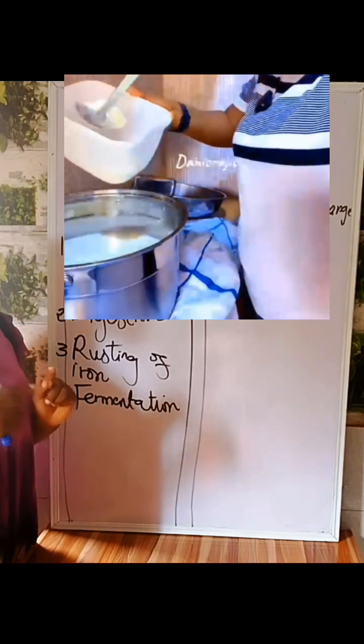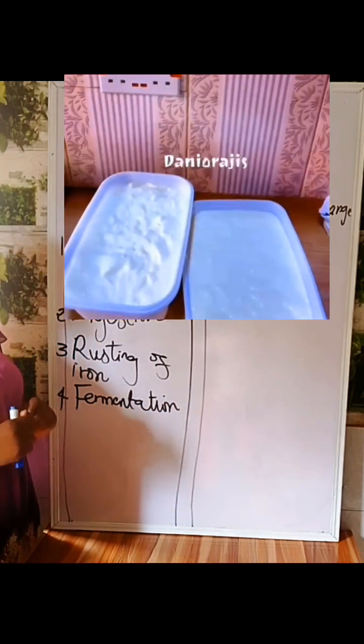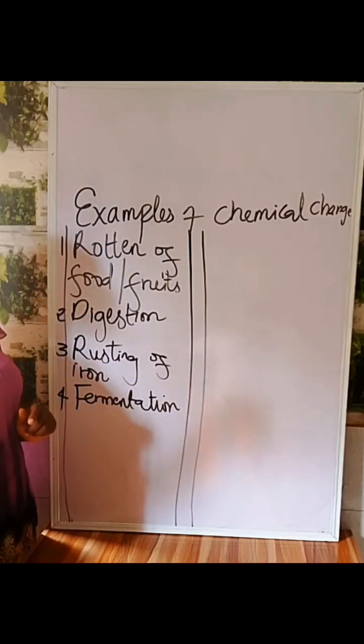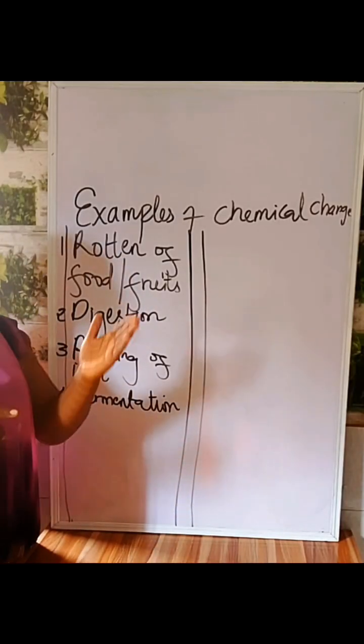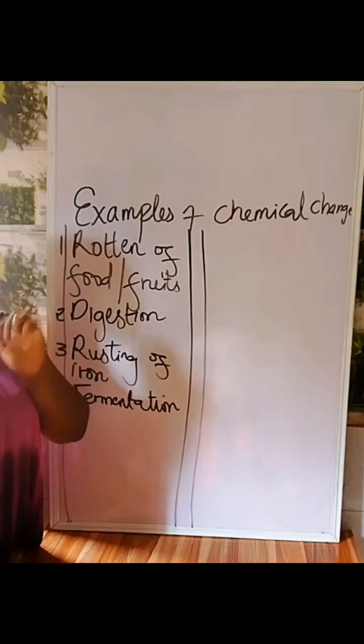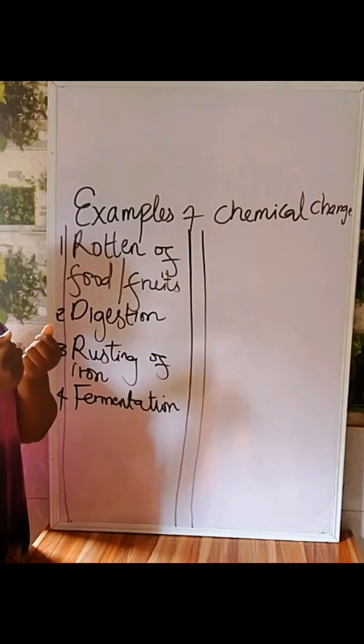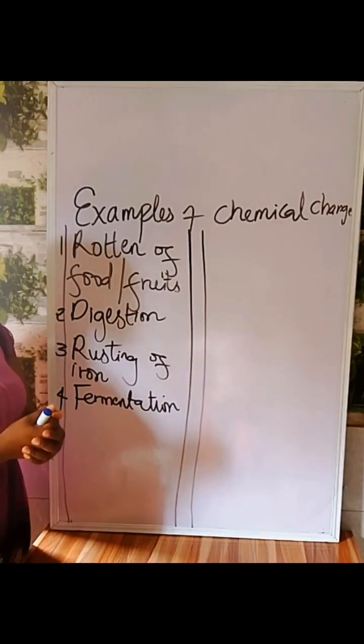As you can see, you cannot make yogurt become milk again. It is not easily reversible, and a new substance is formed. The yogurt is very different from the milk because it's sour, and it's thick, unlike milk.